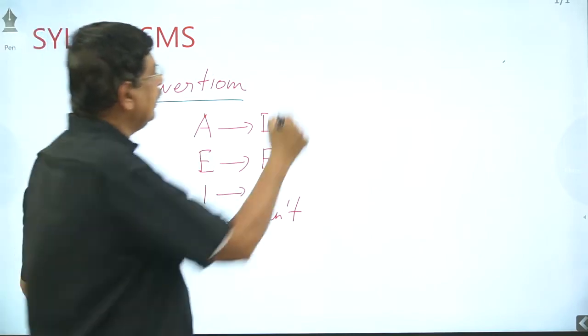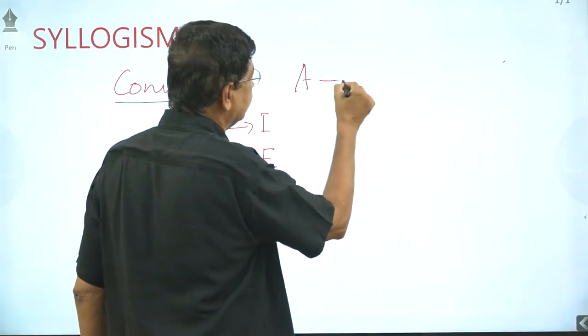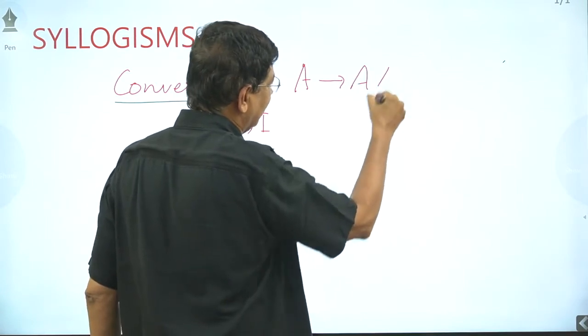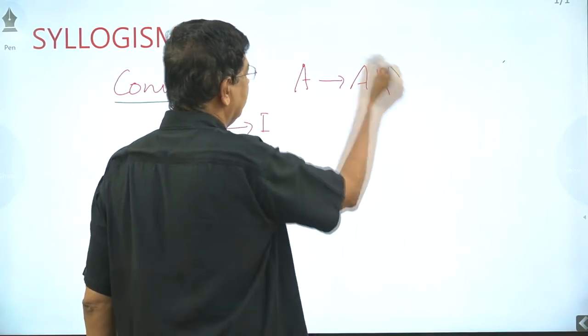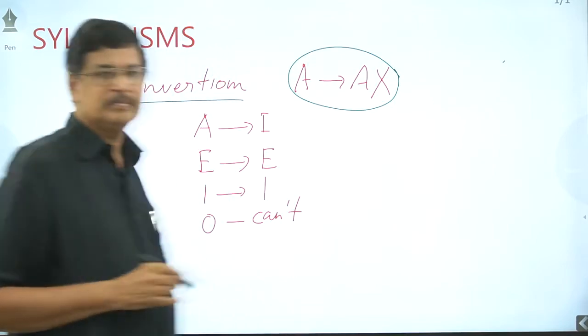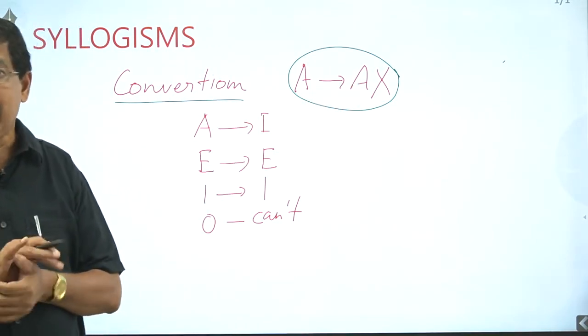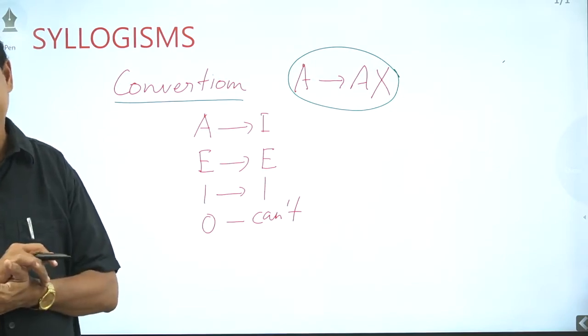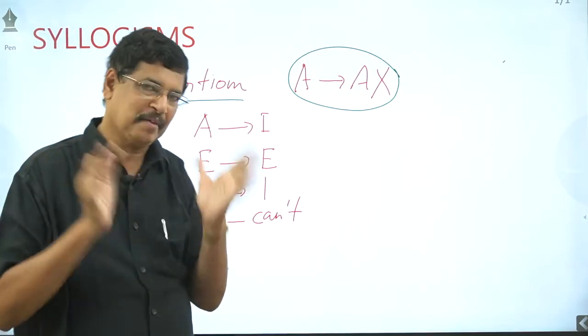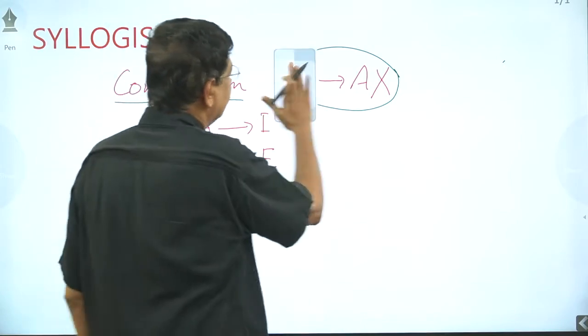Similarly, an A-type statement can never convert to another A. Never. This will be wrong. A-type only converts to I-type. Okay. And what exactly is conversion? What is the meaning of conversion? That I can tell you.